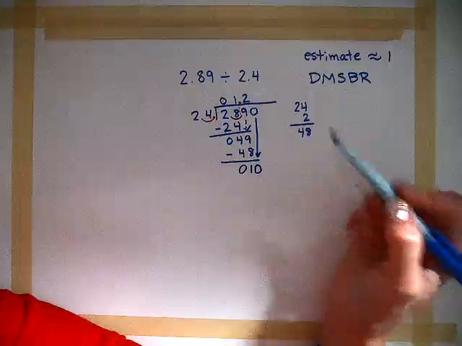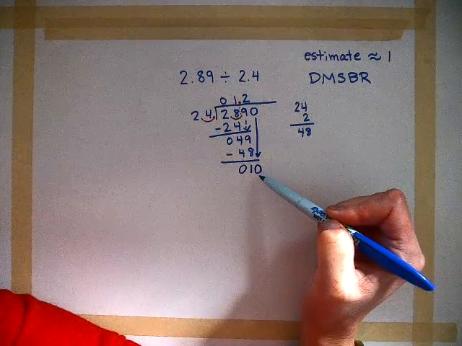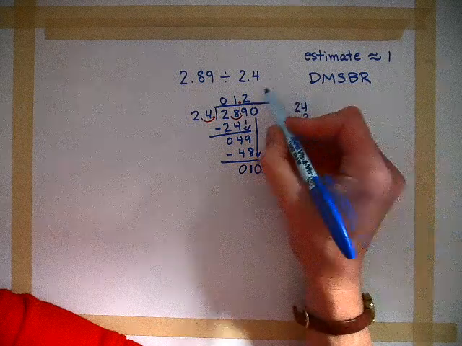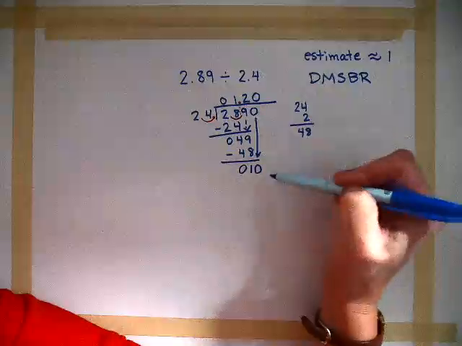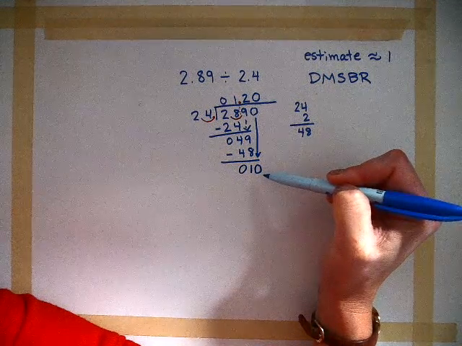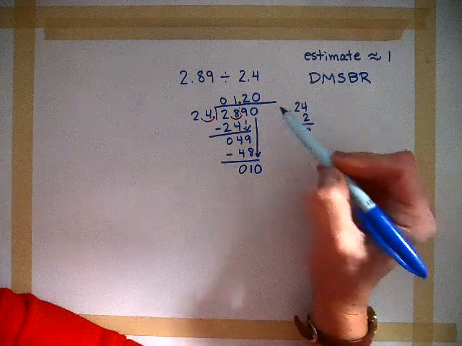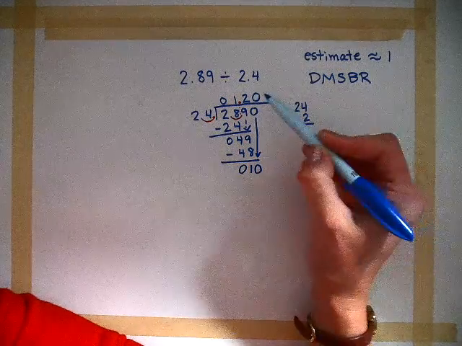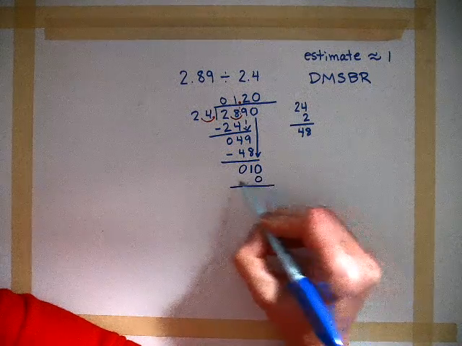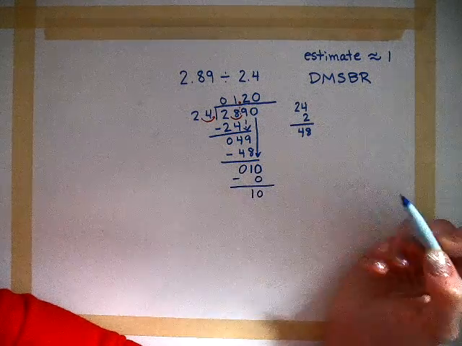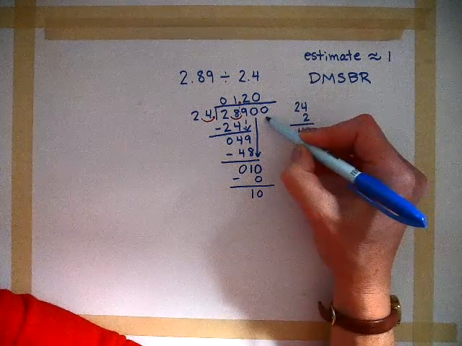I have to divide again. 24 doesn't fit into 10, so I'm going to put 0 up here. So you don't just bring down another 0 if it doesn't fit to make it fit. You just have to do all the steps first before you add another 0. So, multiply 0 times 24, 0. And then subtracting, you're just going to get 10 again. And then I'm going to annex another 0.